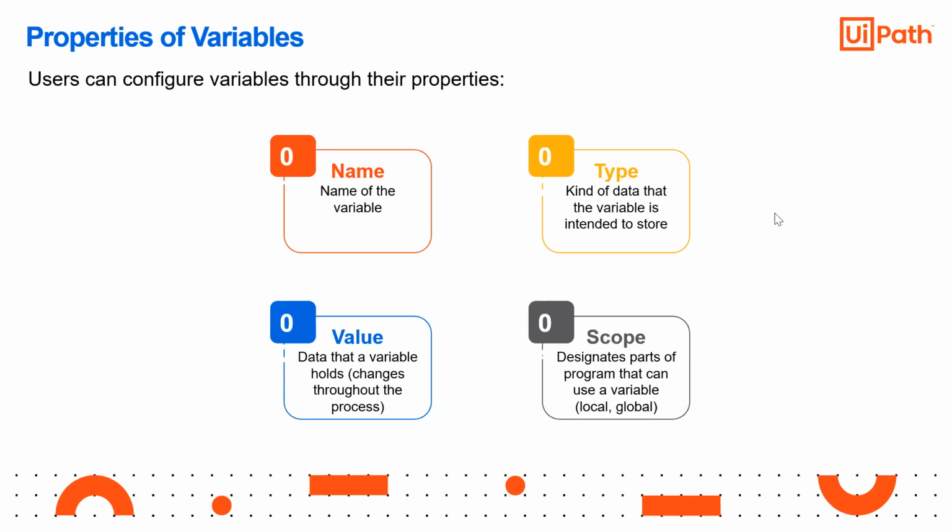Okay, so we have a name. If you go to the variable window, we have a name, then a data type, which is the variable type, then the value that the variable holds throughout the process, then the scope, which designates the path where the variable can be used, local and global.